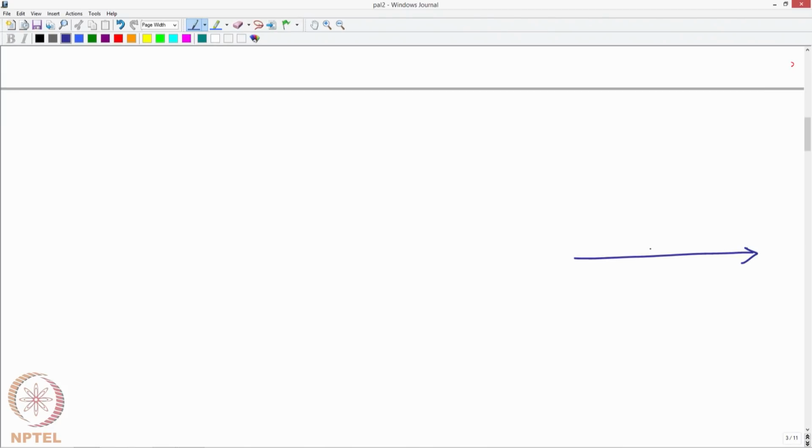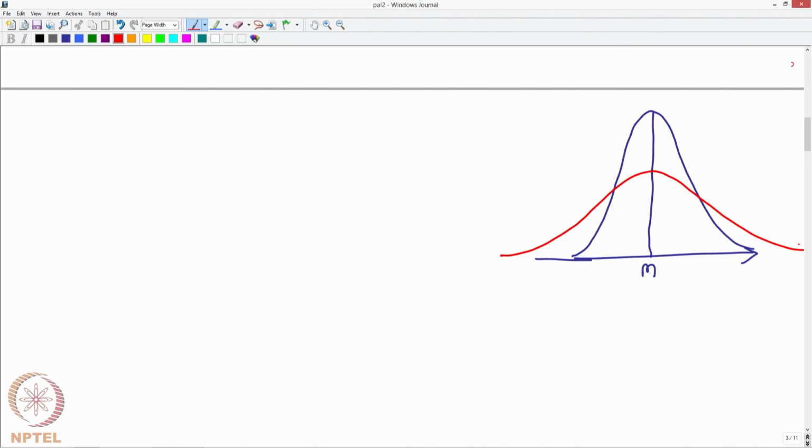So, this is my target, M, and I would like to have my distribution as close as possible to this one, compared to a fatter distribution.